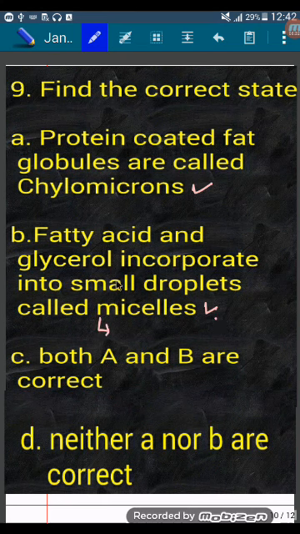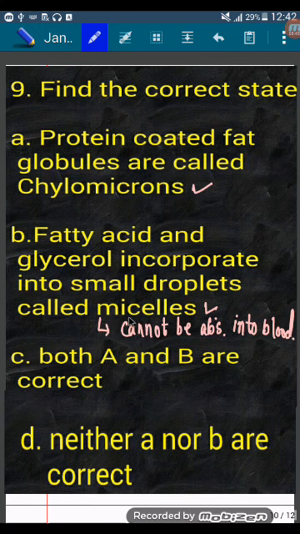Because fatty acid and glycerol cannot be absorbed into blood. So they incorporate into small droplets, which is called micelle. C. Both A and B are correct. D. Neither A nor B are correct. So answer is C. Both A and B are correct.